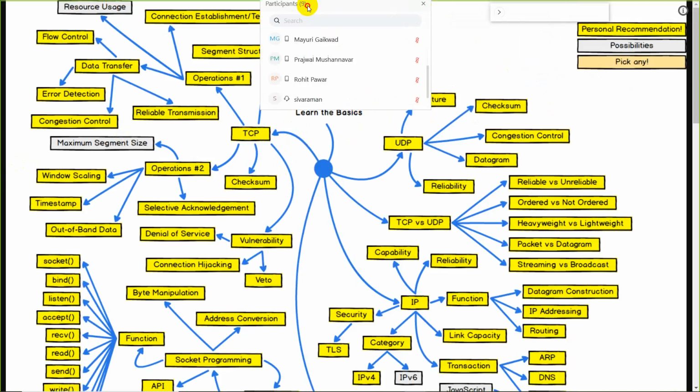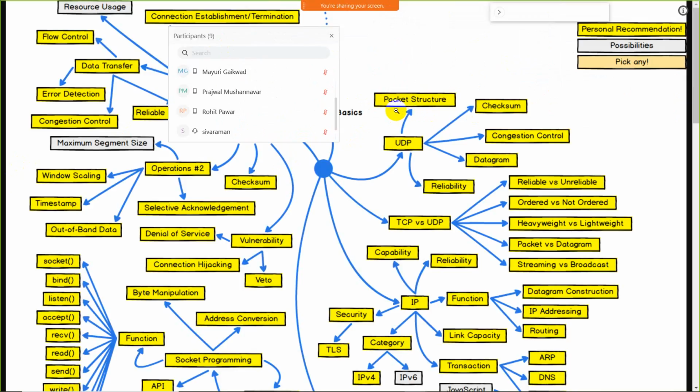Here, as we know, the packet structure: transmission of data originates from bits, then bytes, then packets. After that, kilobytes, megabytes, gigabytes, terabytes, petabytes, and after that exabytes, zettabytes, yottabytes. Such bytes are given, so you must have knowledge about some packet structure.